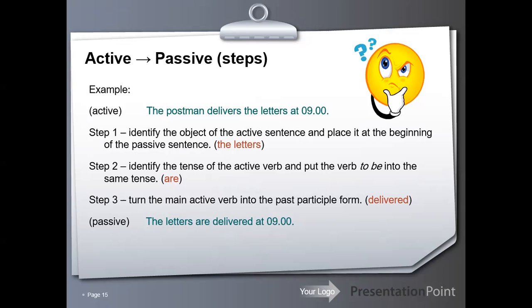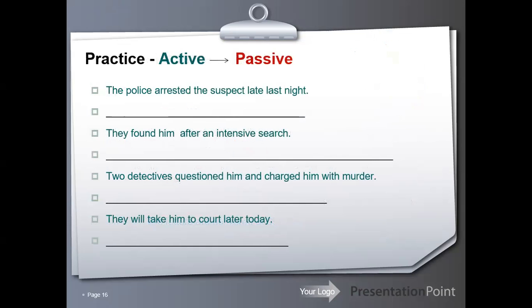Step 2. Identify the tense of the active verb and put the verb to be into the same tense: are. Step 3. Turn the main active verb into the past participle form: delivered. So the sentence will be, the letters are delivered at 9. The letters are delivered at 9. Good.